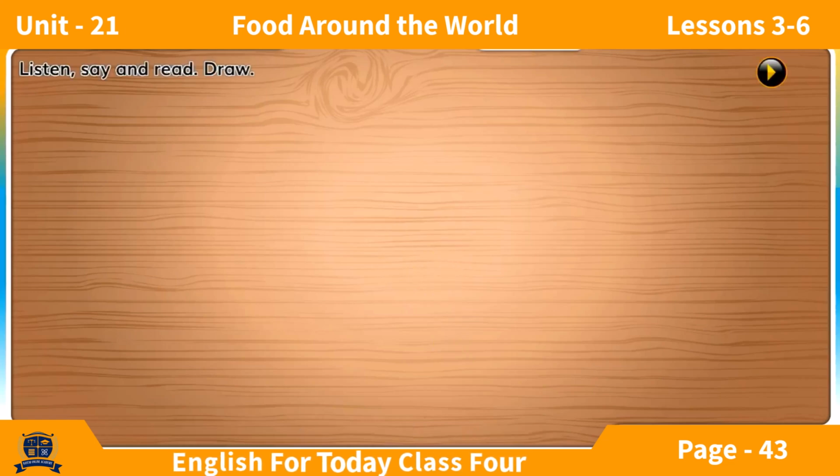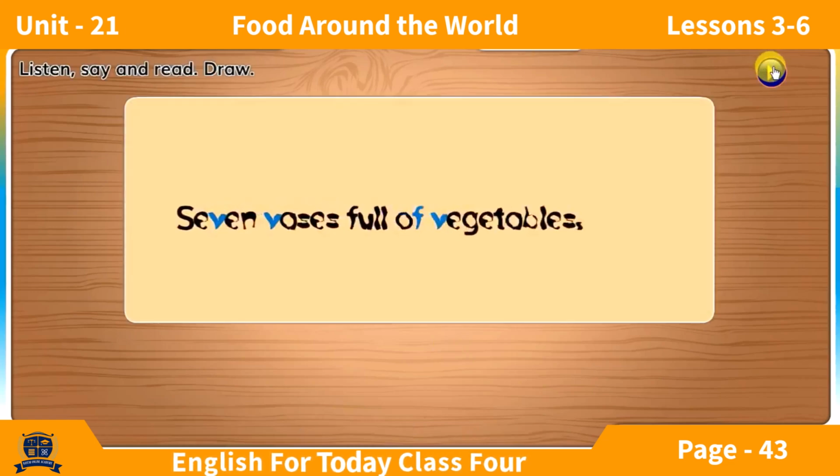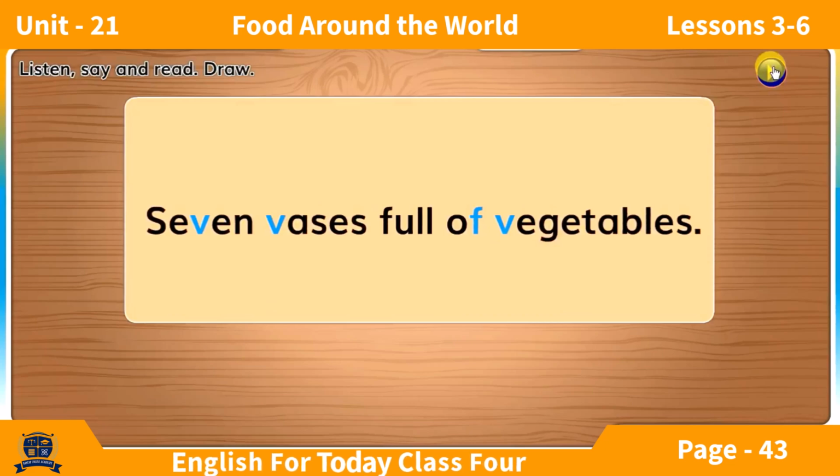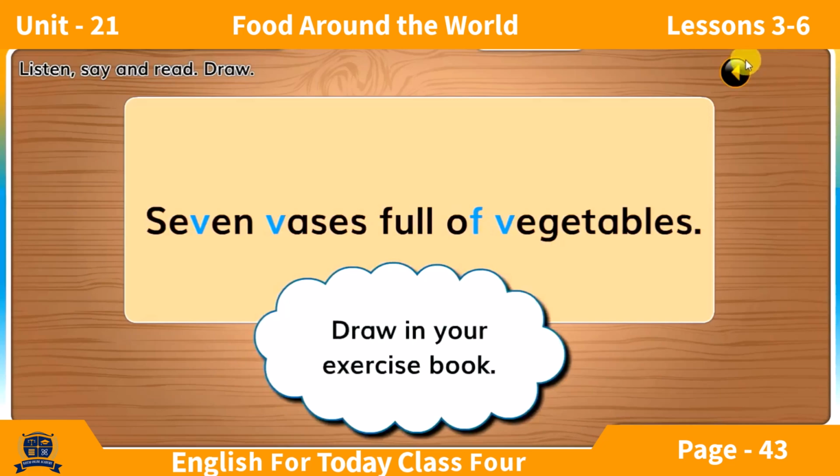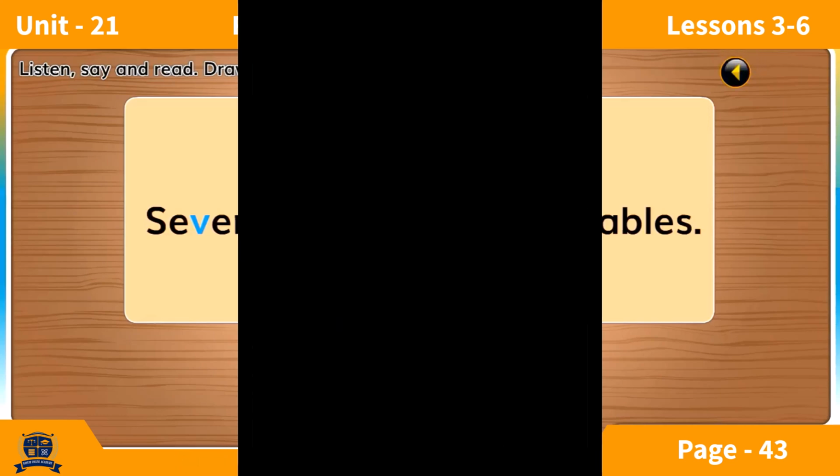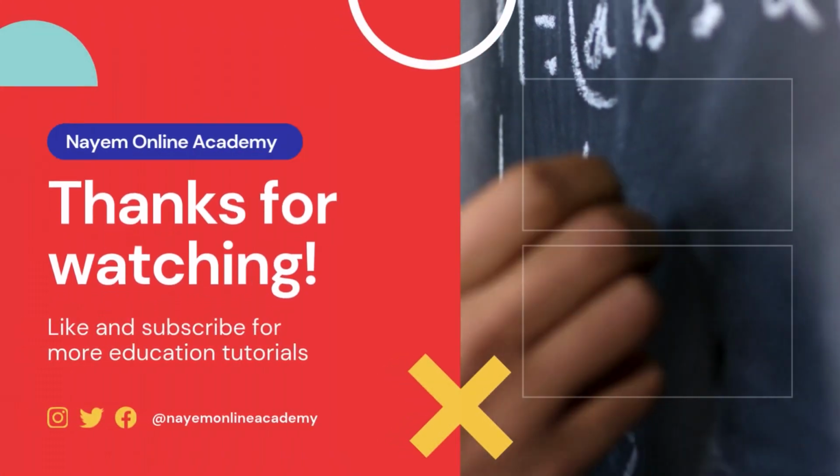Listen, say, and read. Draw 7 vases full of vegetables. Draw in your exercise book.